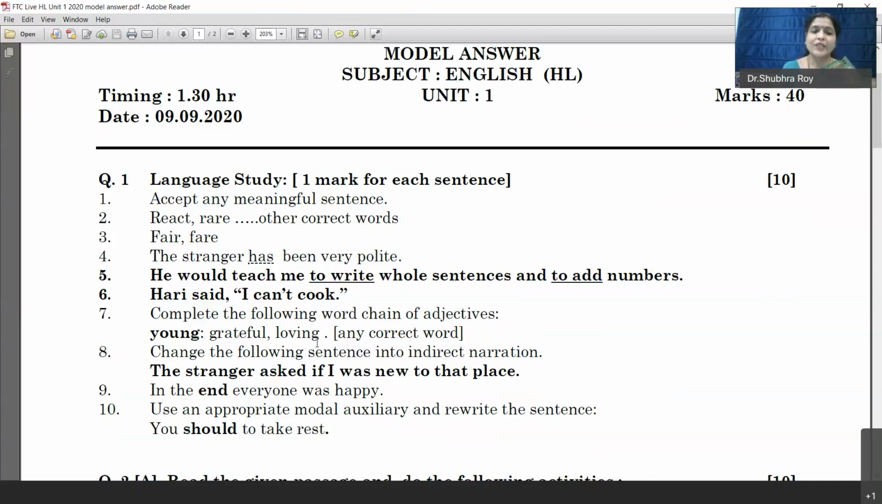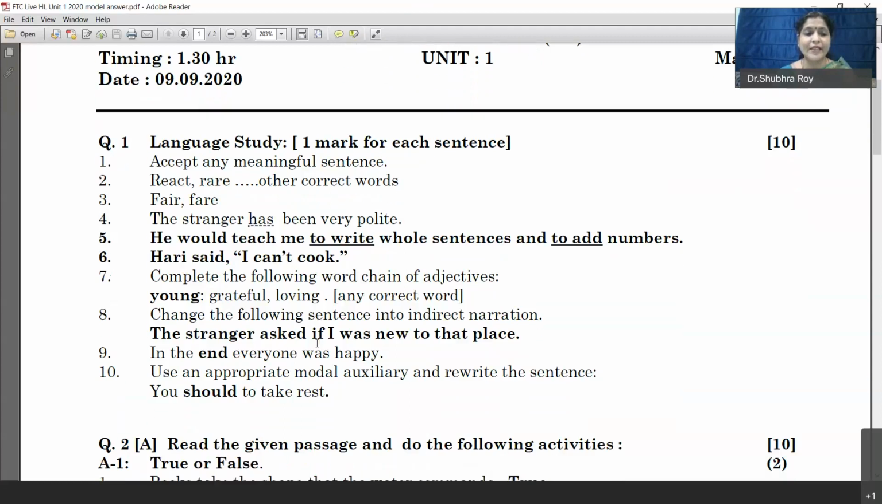And finally, use an appropriate modal auxiliary to rewrite the sentence. The original sentence was: "You are advised to take rest." Instead of "advised to", you will remove the words "advised to" and you will write "should". So, "You should take rest." In the model answer, you can see "to" there, which is wrong. You should take rest because you do not use "to" after modal auxiliaries. Then let's go to the next question.